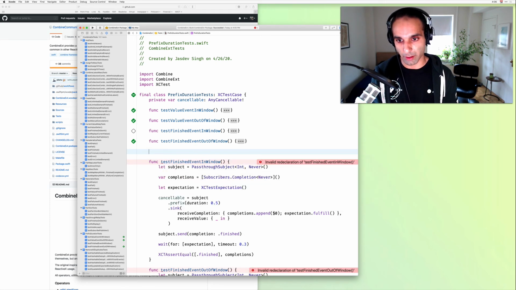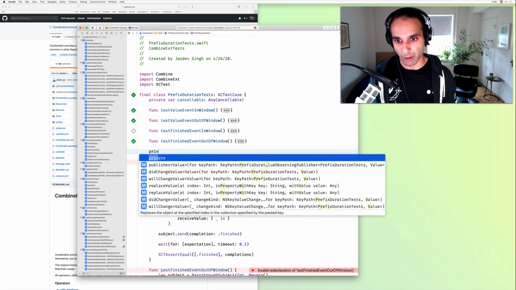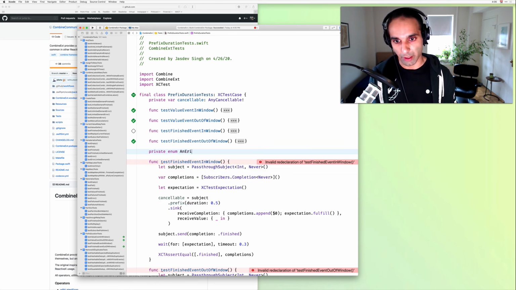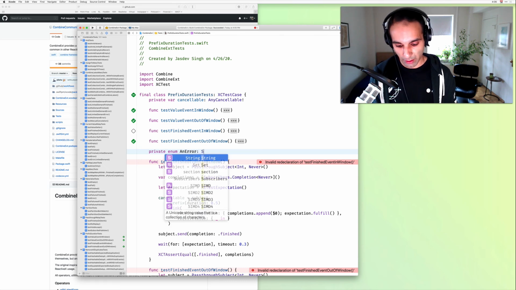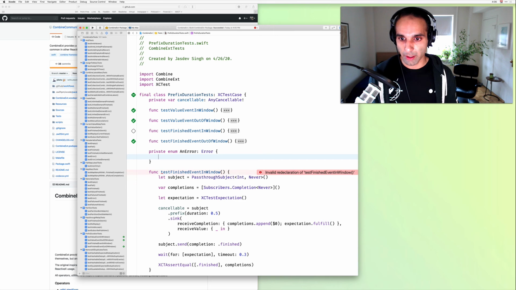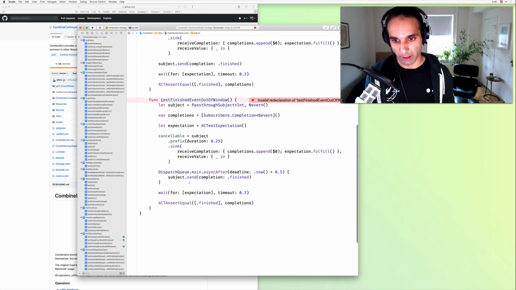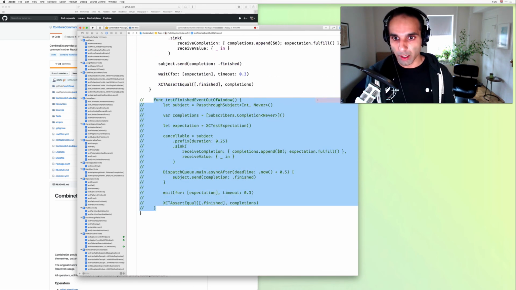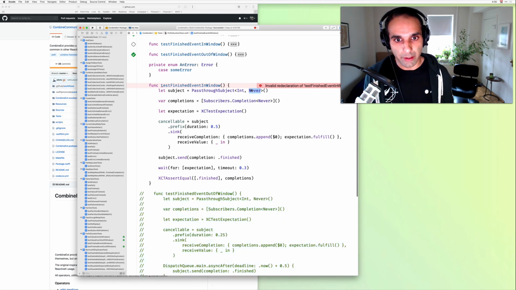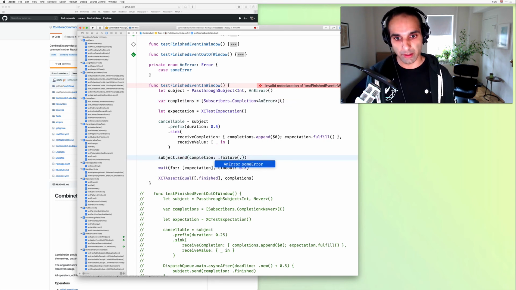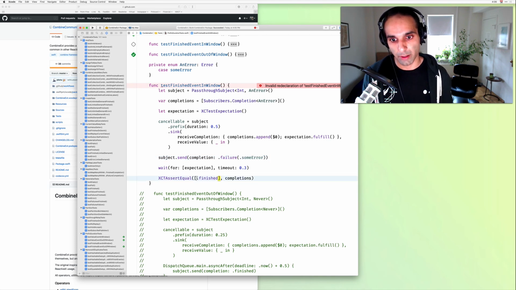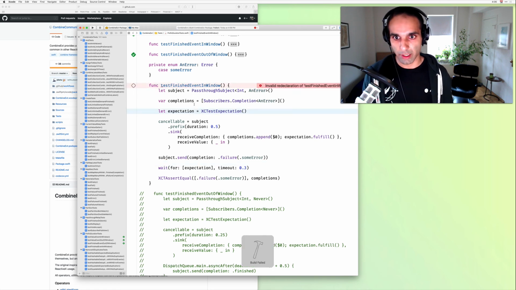So what we can do is a private, or yeah, I think we do private. I don't know if we'll need to do file private, but private enum, let's call it an error, that conforms to Swift's error protocol. Case some error. We can swap out, and just to get things going, we'll do them one at a time. I'll comment this out. So instead of a never, we'll do an error here. And then we'll synchronously send a failure, some error. And then we should expect to see that on the other side. And then let's compile.